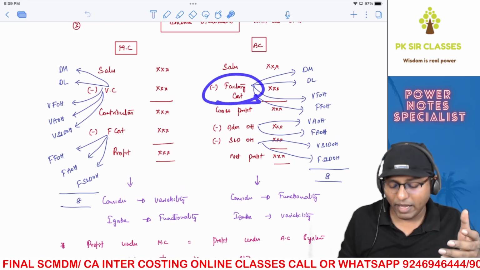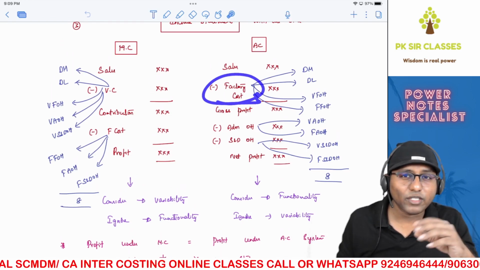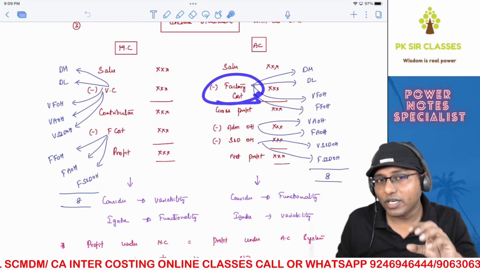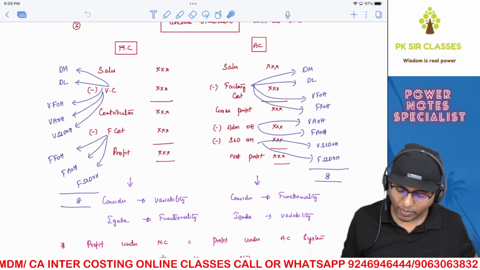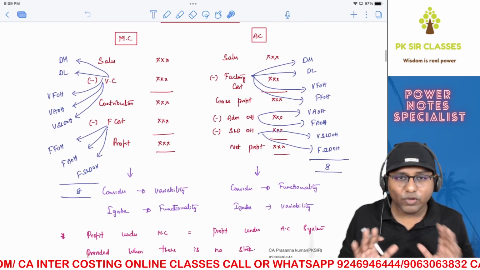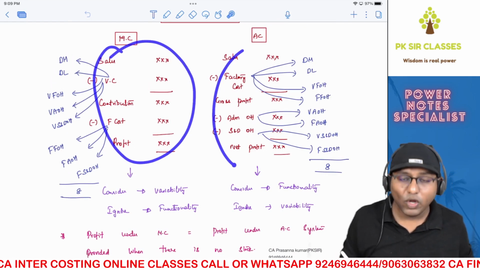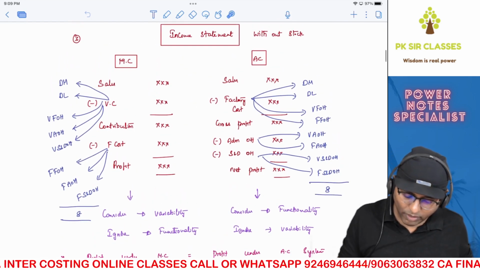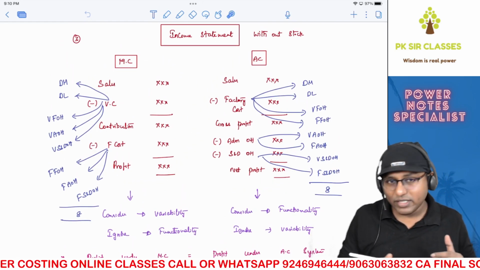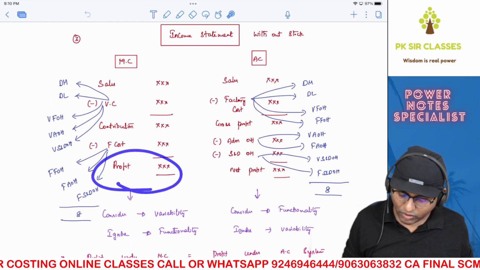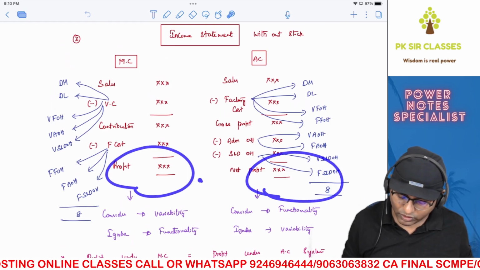That is, factory is nothing but manufacturing, right? Irrespective of whether it is variable cost or fixed cost, because I'm not worried about whether it is variable or fixed. I'm only worried about what function it belongs to. That's my mindset when I'm preparing an income statement as per absorption costing system. Because of your mindset change, the pro forma is different. Even though the presentation is different, you still deduct the same costs. Therefore, profit under marginal costing is equal to profit under absorption costing. These two profits are same.